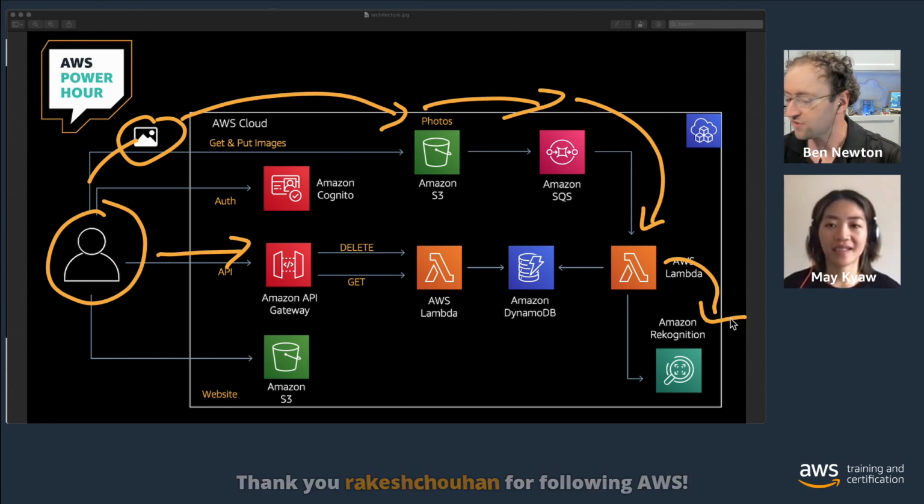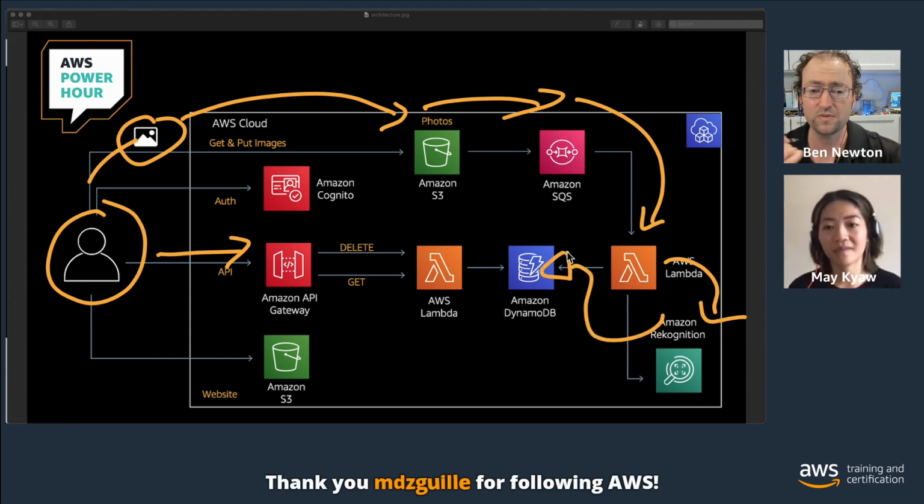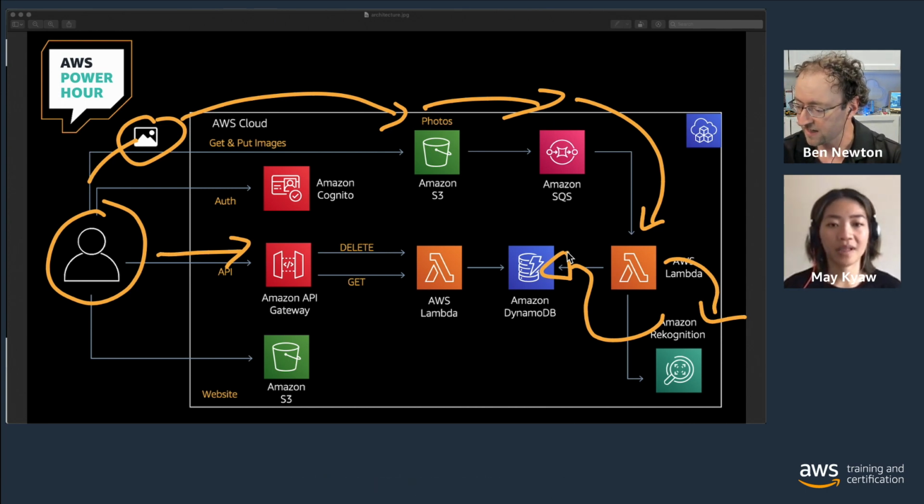So we're going to grab some labels, and we're going to then return that into an Amazon DynamoDB table so that we can recall those from our front end applications so that we can see what's in these images that we're actually storing within Amazon S3. And that's where your API comes in, May.